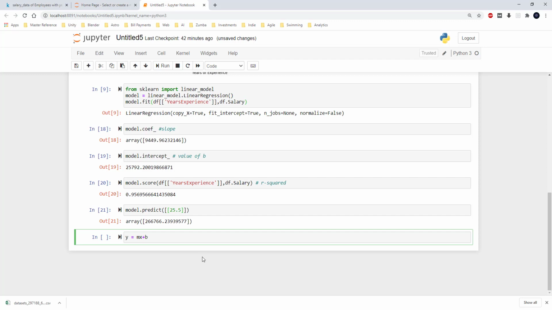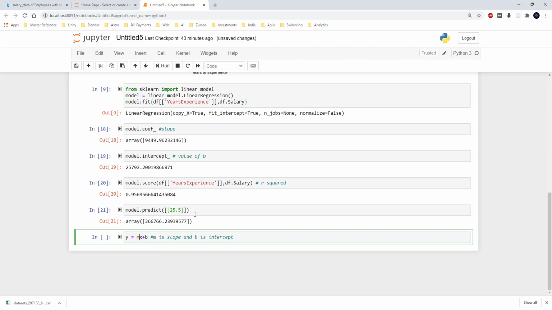As we have seen earlier, the formula for the line is y equal to mx plus b, where m is the slope and b is the intercept, y is the value of income, and x is going to be the value of experience in years. So I am going to substitute this with the values that we have already seen.